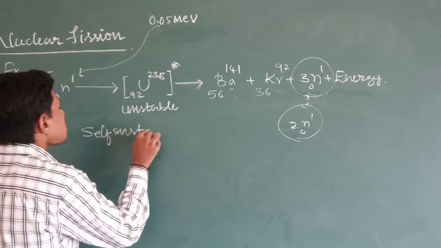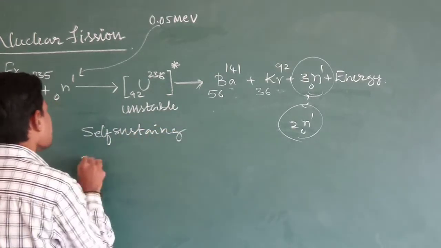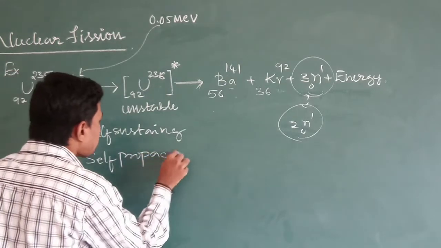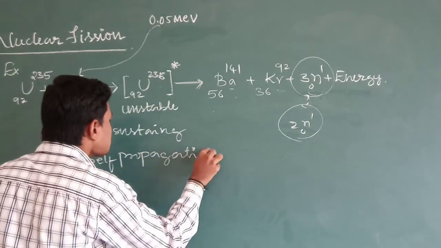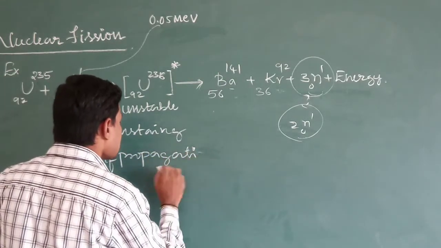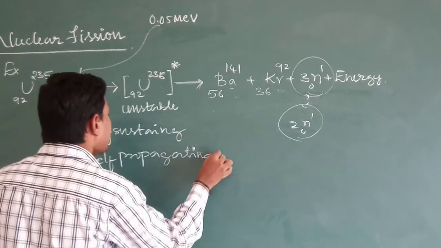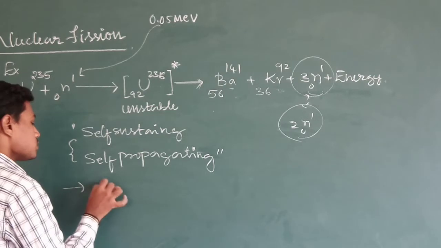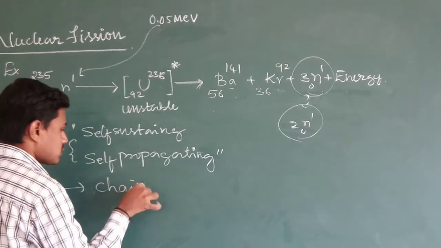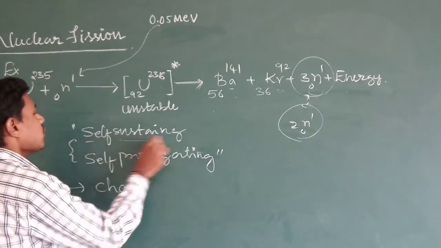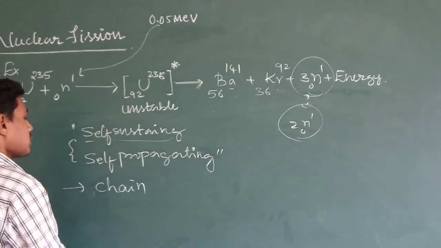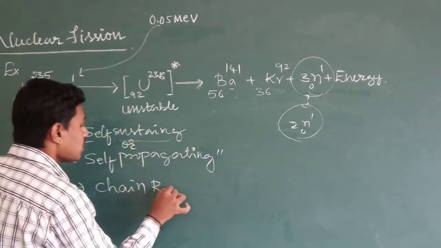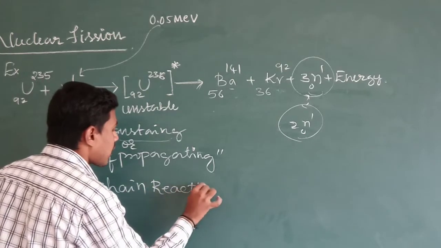Self-sustaining. So self-sustaining means self-propagating. Self-sustaining or self-propagating, and such types of reactions are called chain reactions. So sustained reactions or self-sustained reactions or self-propagating reactions are called nuclear chain reactions.